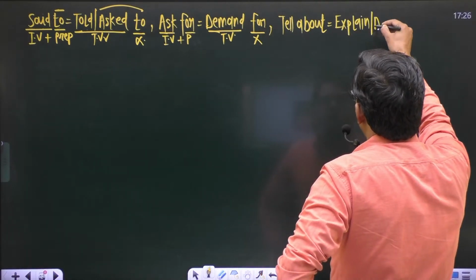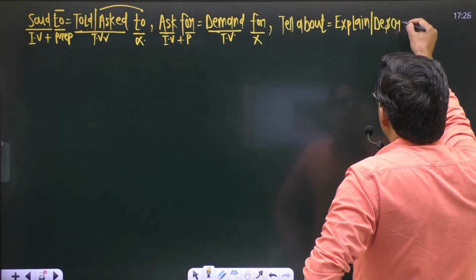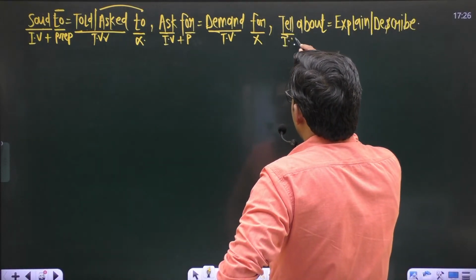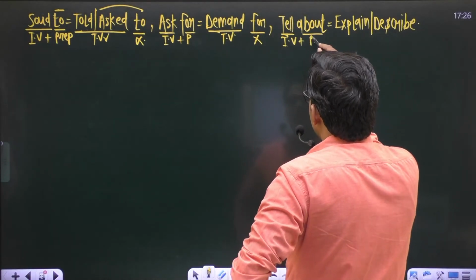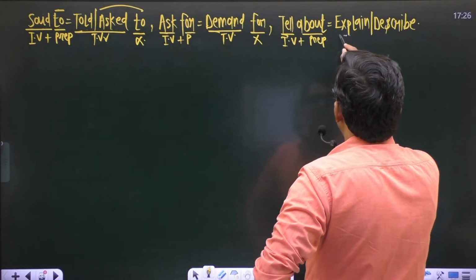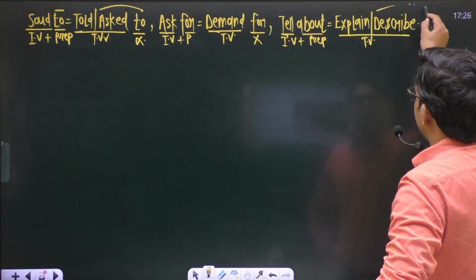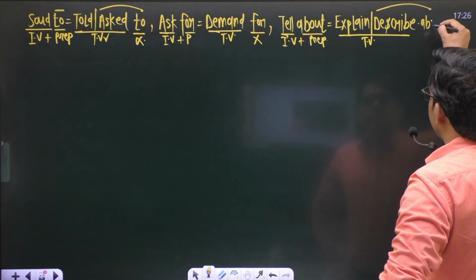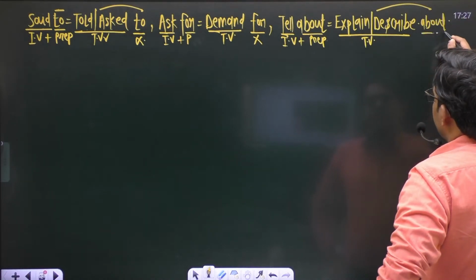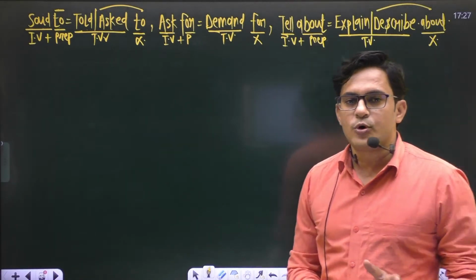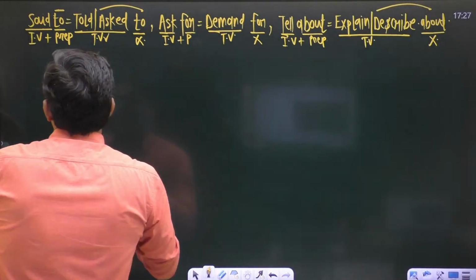Here also make sure this verb tell is an intransitive verb plus a preposition. This intransitive verb plus preposition is a transitive verb, and make sure transitive verbs are not followed by a preposition. Don't use any preposition like about with explain or describe.